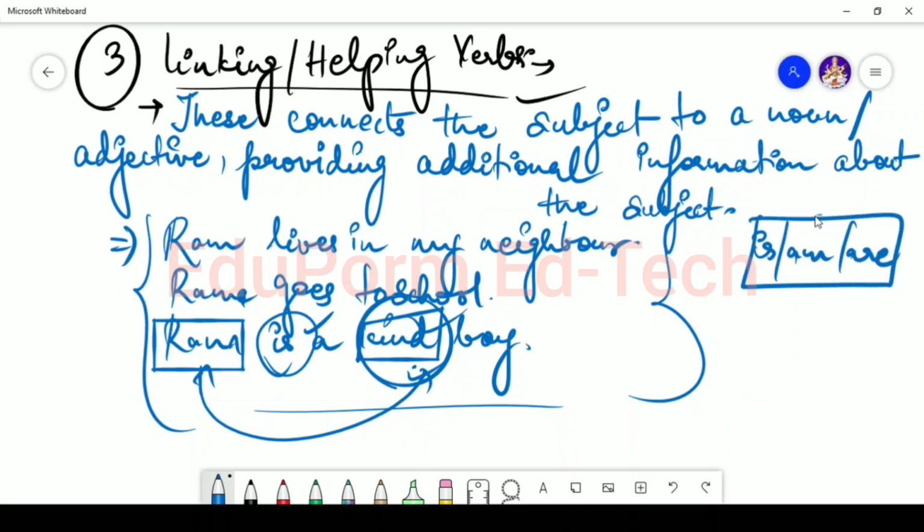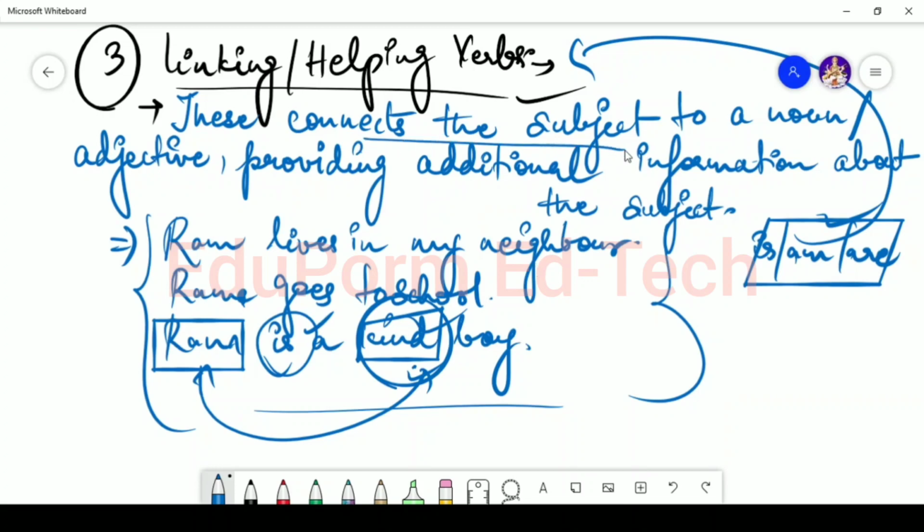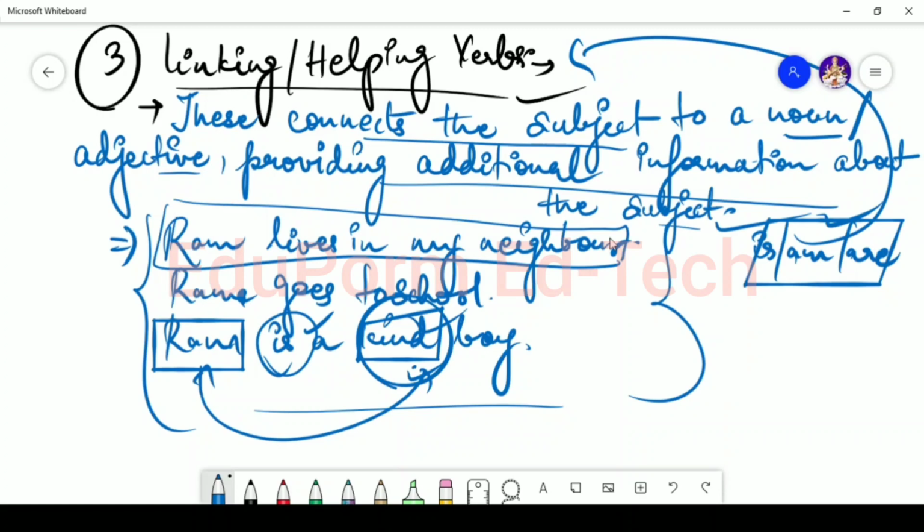These three are basically considered the helping verbs. And what are the functions they do? Their function is to connect the subject to a noun or adjective, providing additional information about the subject. Let's say someone new has shifted to my neighborhood, and I'm talking about Ram. I'm saying that Ram lives in my neighborhood and Ram goes to school. Then someone says that Ram is a kind boy. So here we got some additional information about Ram, the subject I was talking about. So this is the role played by the helping verbs.